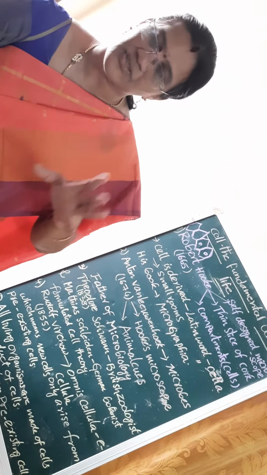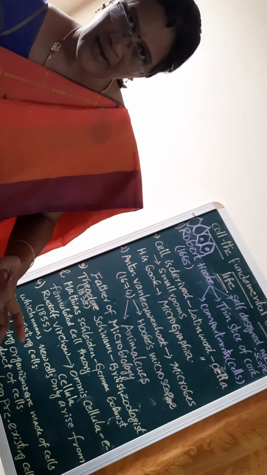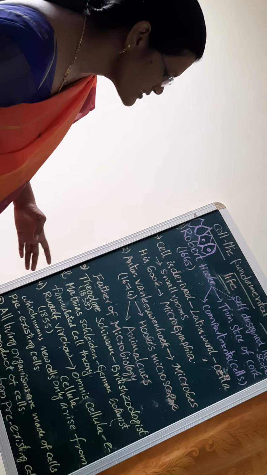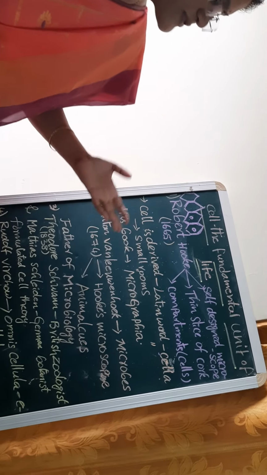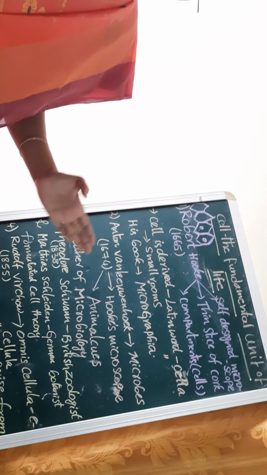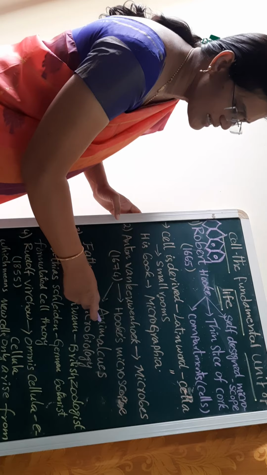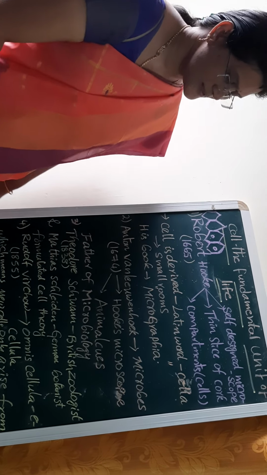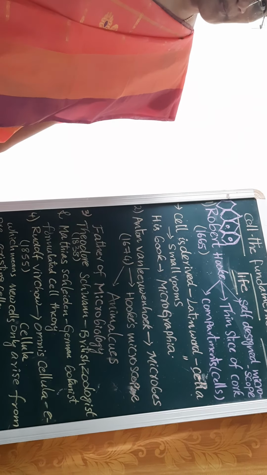To observe the structure of the cell, which we consider as the fundamental unit of an organism. Now see students, he called those microbes animalcules. So he is also called the father of microbiology.